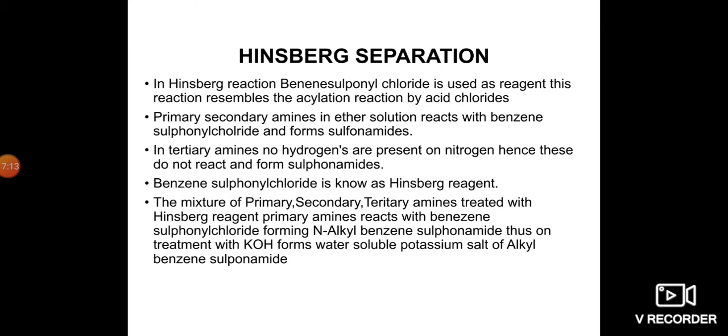Primary and secondary amines in ether solution react with benzene sulfonyl chloride and form sulfonamides. Here, benzene sulfonyl chloride is called the Hinsberg reagent. With this reagent, we can separate primary, secondary and tertiary amines from each other.